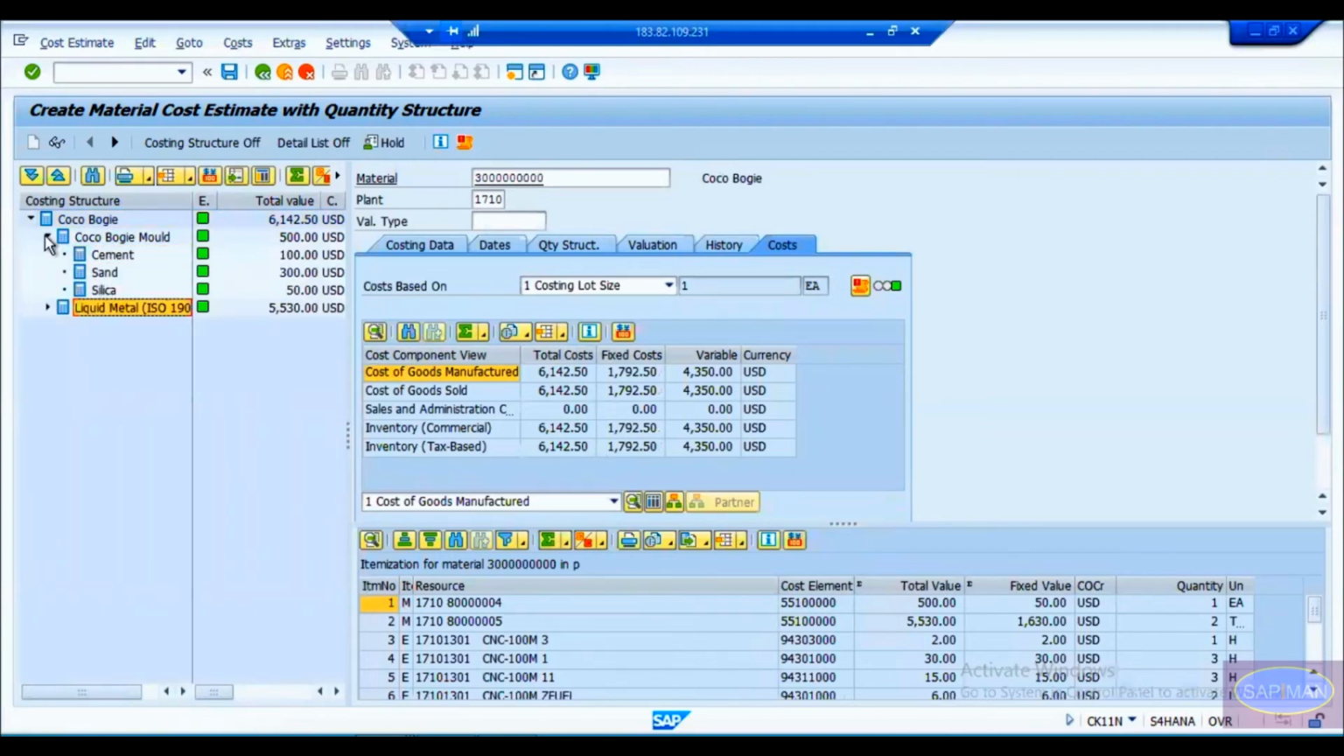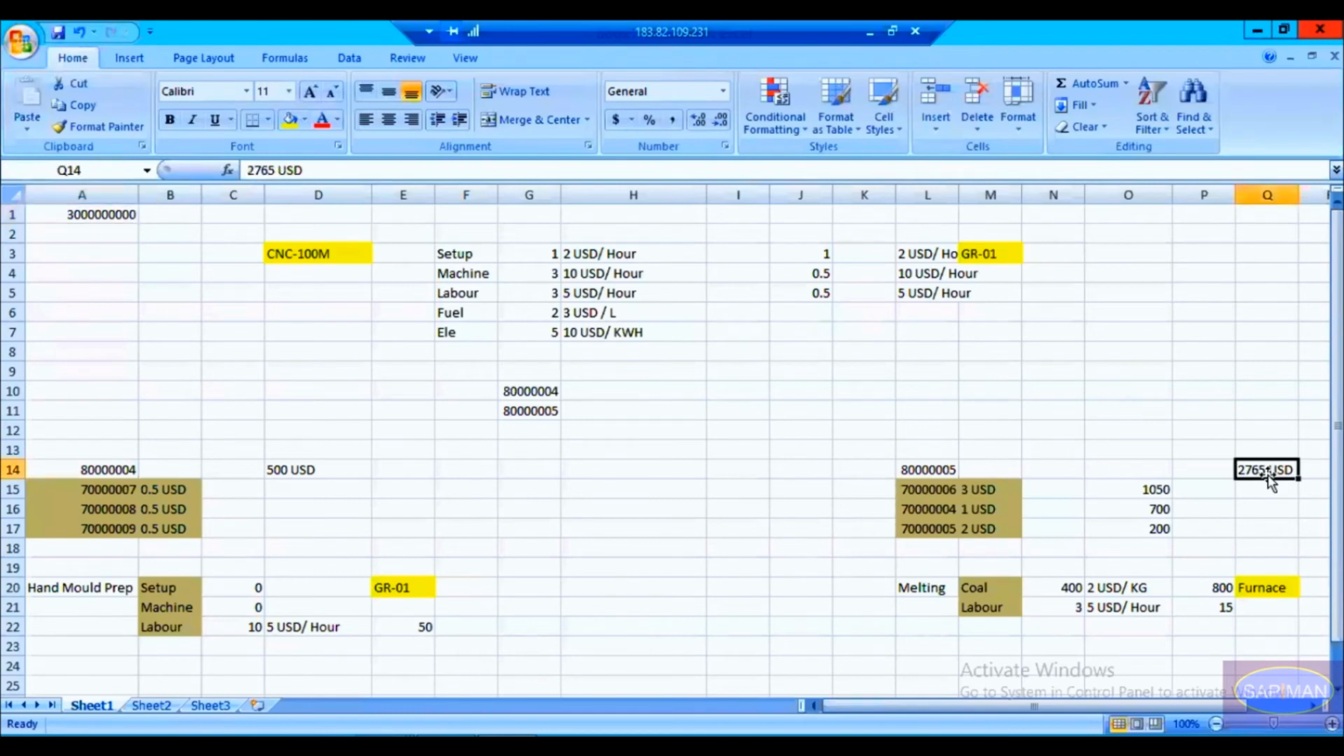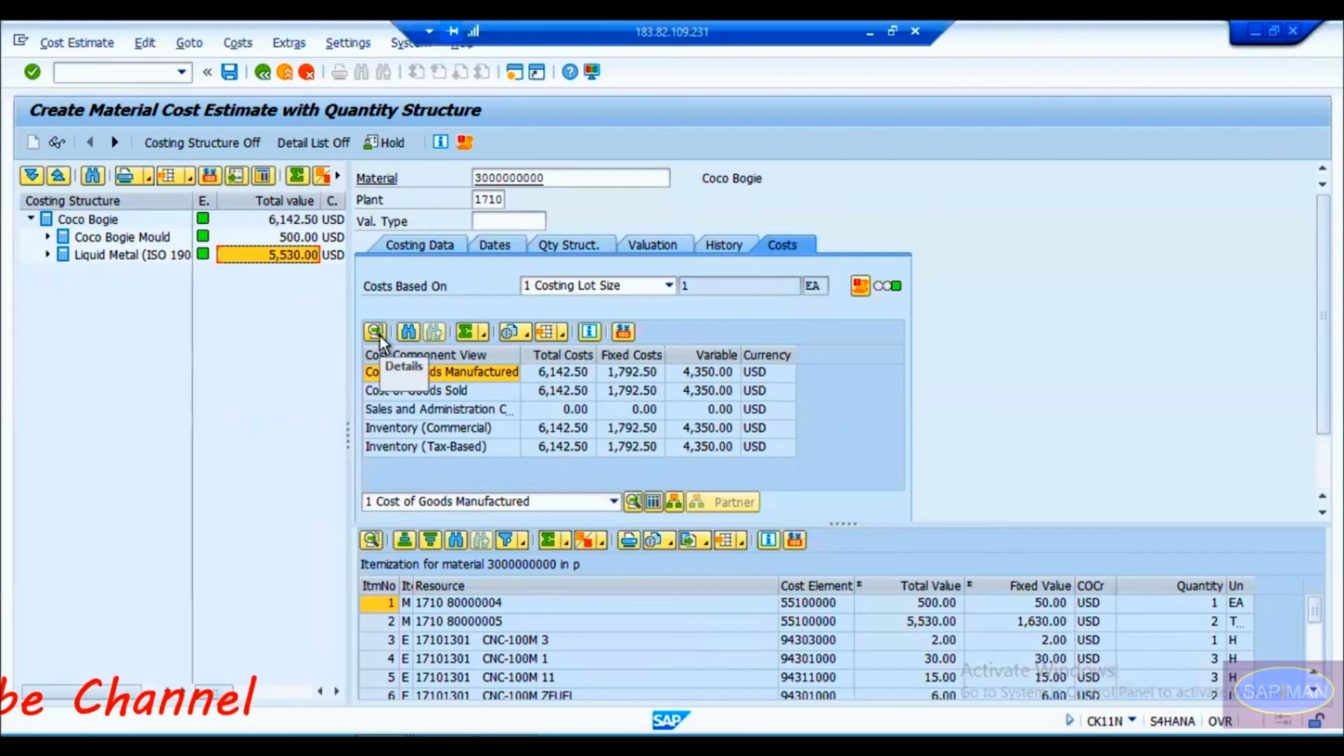You can see that component here, and it is saying 500 USD here, one cocoa bogey mold, but here it says 5530 USD. Can you guys tell me why it is saying 5530 USD? We have checked, it is 2765 USD, but why is it saying 5530 USD? The first one is saying 500 USD, once the product is 500 USD, but here it is saying 5530 USD.